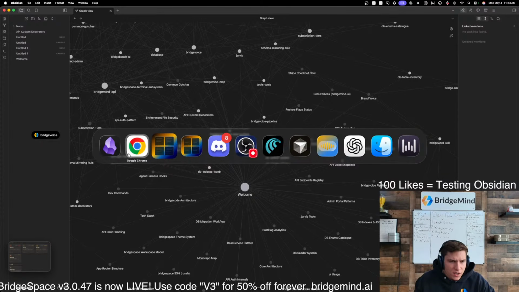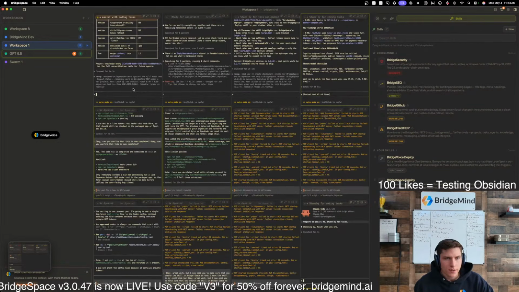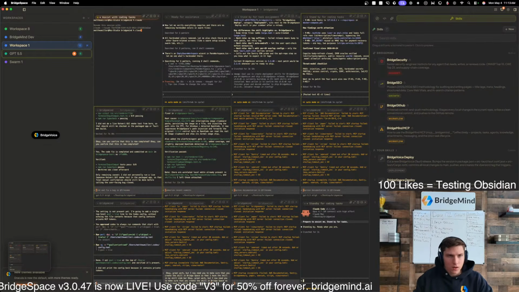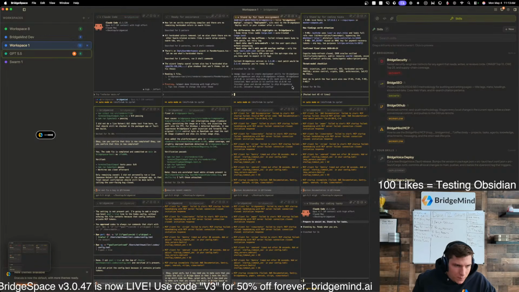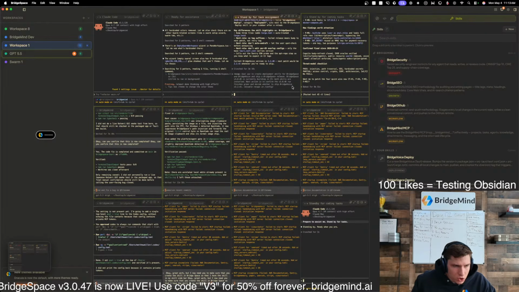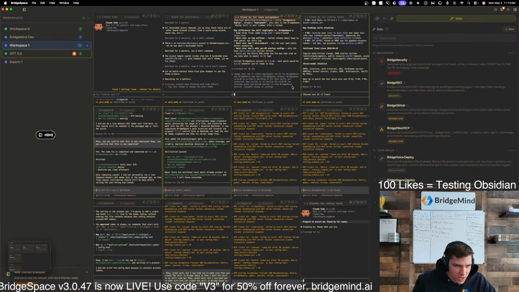But look at this. If we go to BridgeMind, let's give it a quick prompt, okay? Great work. Would you now create a new skill in my BridgeSpace skills called Obsidian skill? This skill should be for using Obsidian. Do an internet search real quick and understand how to use Obsidian. This skill should be used for helping me and my AI agents like Claude Code or Codex work with Obsidian.